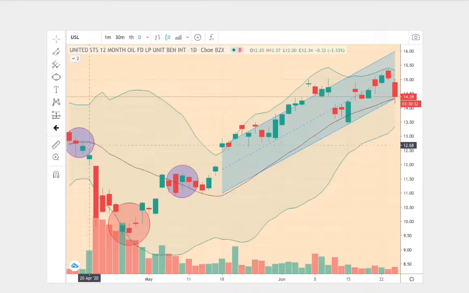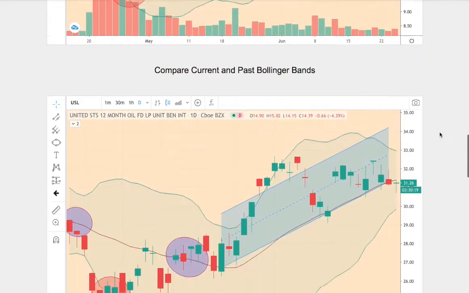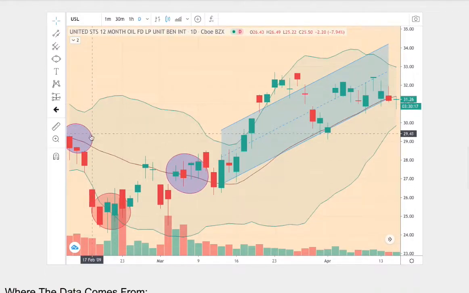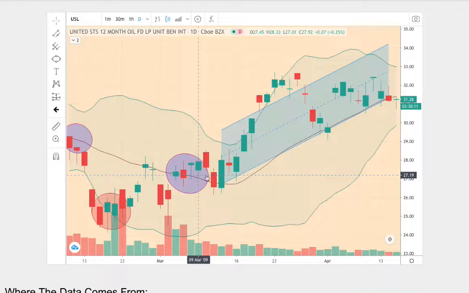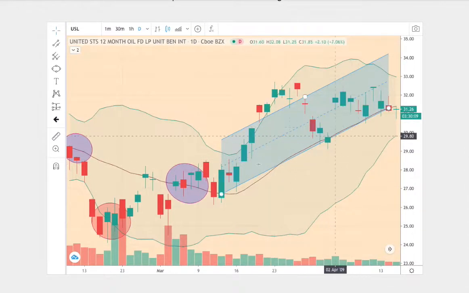So on the current trend, we start off at the middle Bollinger Band, proceeded to touch the bottom band, revert back to the mean to touch the middle band, and towards the last half, we see it average above the middle Bollinger Band. So now in the trend in question, we also start off at the middle Bollinger Band, proceeded to touch the bottom band, and then revert back to the mean to the middle Bollinger Band, and the last half we see average above the middle Bollinger Band.